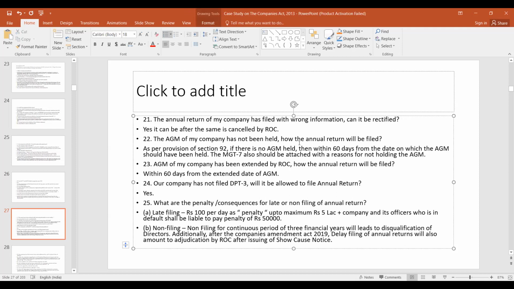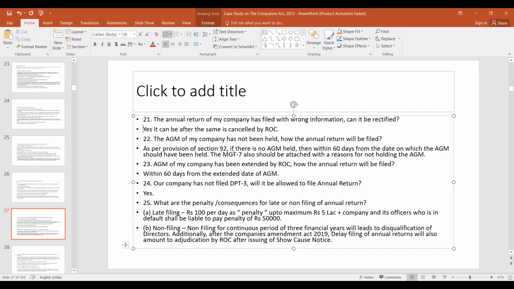Then the AGM of my company has not been held. How will the annual return be filed? So as per the provisions of section 92, if no AGM is held, then within 60 days from the date on which the AGM should have been held. So whether your AGM has actually been held or not is not important. From the due date of holding the AGM, within 60 days, you have to file the annual return. MGT 7 should also be attached with the reasons for not holding the AGM.